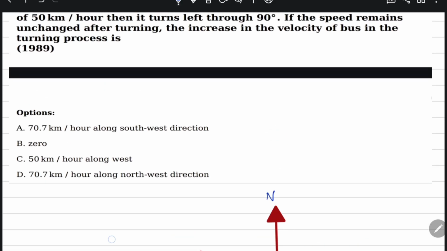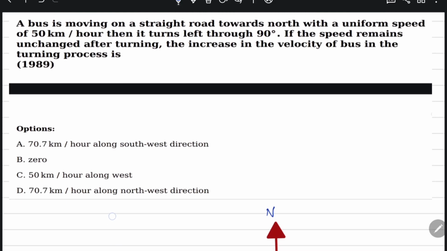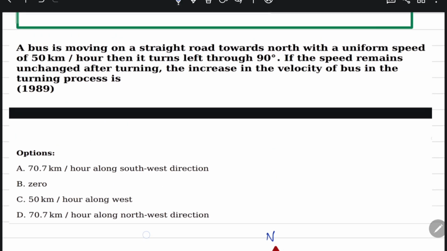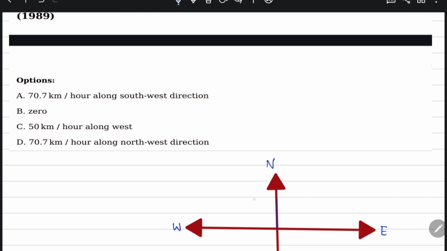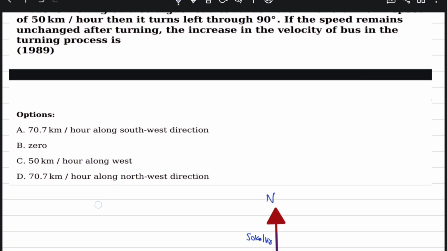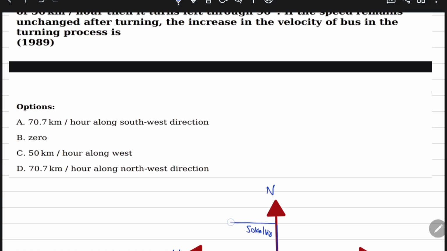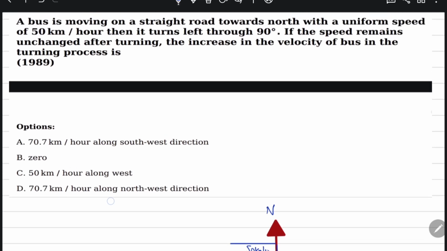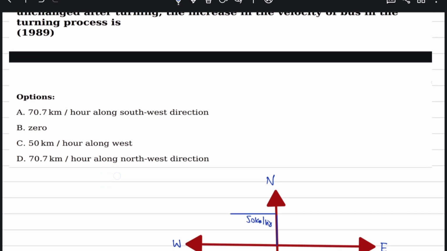The bus is moving on a straight road towards north with the uniform speed of 50 km per hour. When it turns left through a 90 degree angle, if the speed remains unchanged,